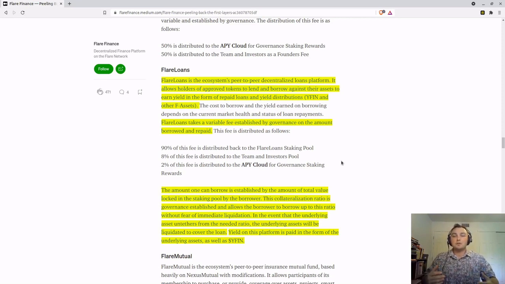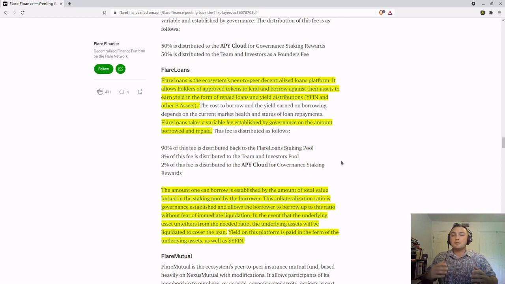Most people that take out a loan are used to paying monthly interest on their bills. However, Flare Loans is going to have a fee system where when you take out the loan or repay the loan, you pay a fee. You're not going to be paying a monthly installment against that loan. So essentially, once you take out a loan, you're not going to be making any payments on that loan until it's time to repay it. As you can see, 90% of this fee is redistributed back to the Flare Loan staking pool, meaning 90% of that fee goes to those who provided the funds that you would borrow.